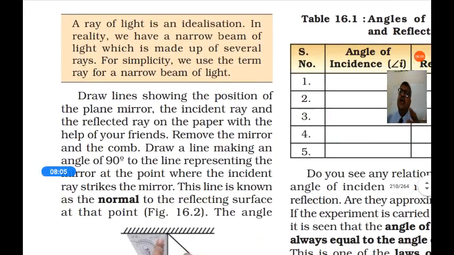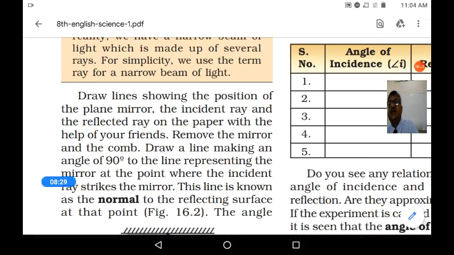Here, a ray of light is an idealization. Idealization means representation. In reality, we have a narrow beam of light which is made up of several rays. A single ray you cannot see with your eyes, because a single ray is very, very small. The ray which we speak of is nothing but a bundle of many rays.